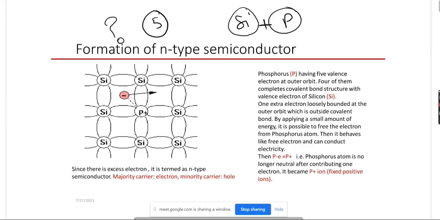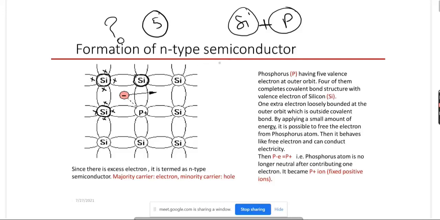Now see, focus here. So at the outer shell there are 4 valence electrons: 1, 2, 3, 4. Similarly here it is 1, 2, 3, 4.